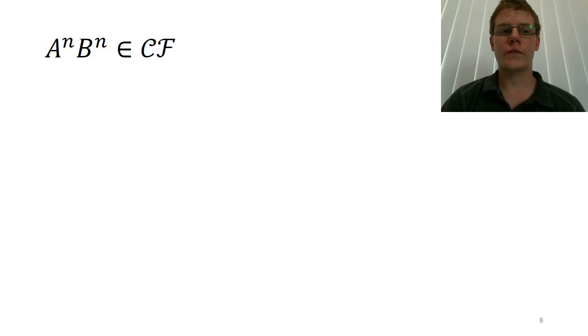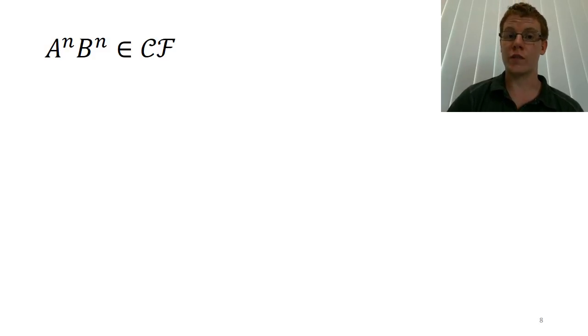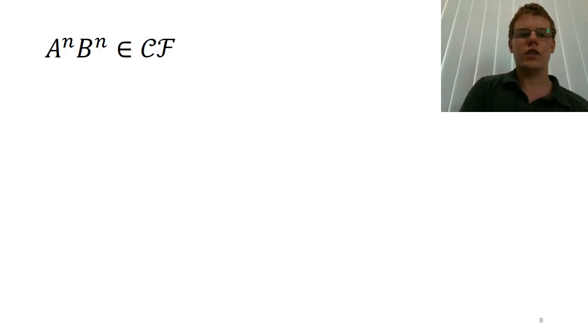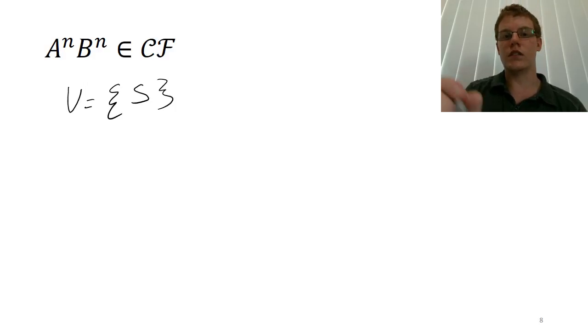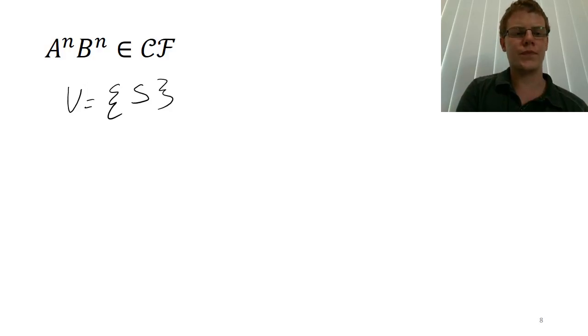So, you know from the lectures that the language A^n B^n is not regular. So we've done the first bit. Now we want to use this as our example and generate a context-free grammar and show that it is therefore a context-free language. So the grammar that we will generate will be nice and simple. It will have a set of non-terminals, which is just a single non-terminal.